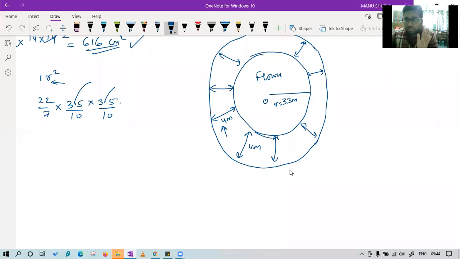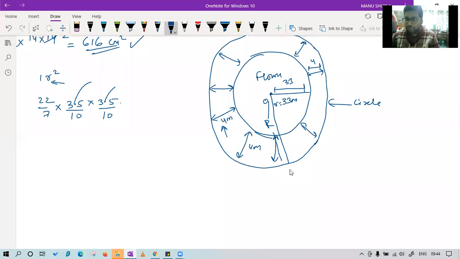Now the question is, if you understand, this outside is also a circle. Alan, try to see, the outside is also a circle with the same center O. So can we find this radius? The question is this: can I find this radius R? If I know that this much is 33, if I know that this much is 4, how can I find the complete radius?